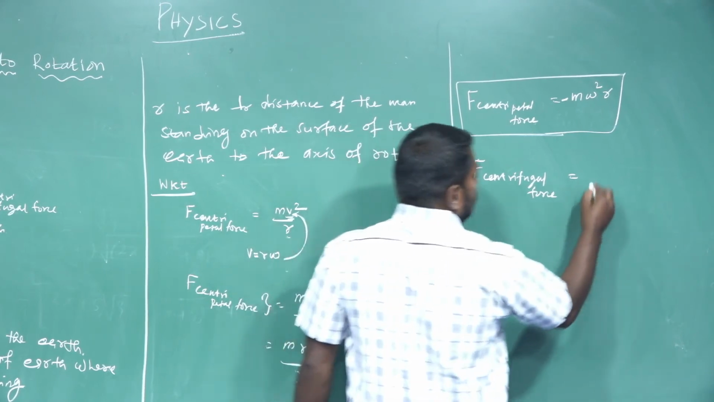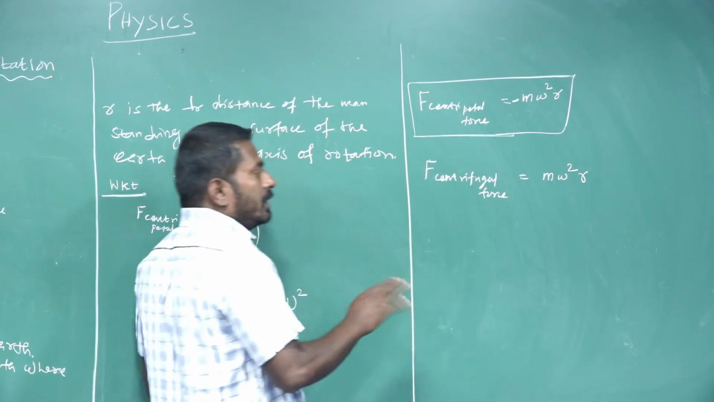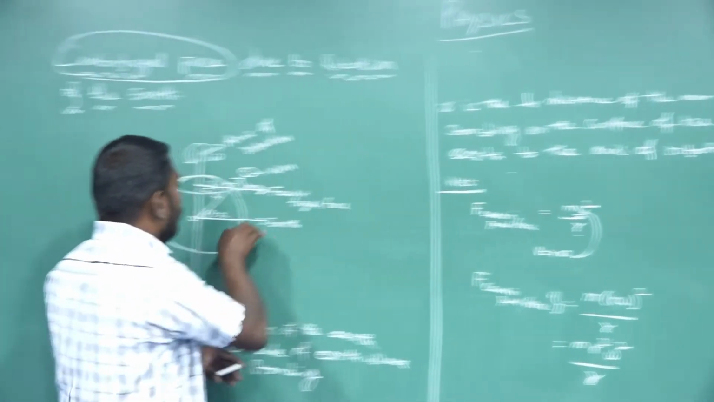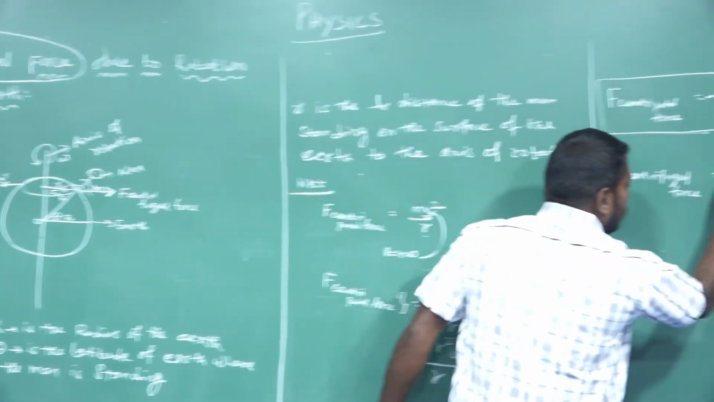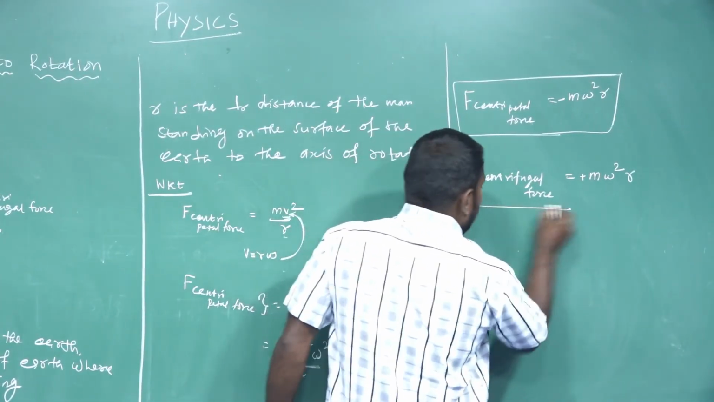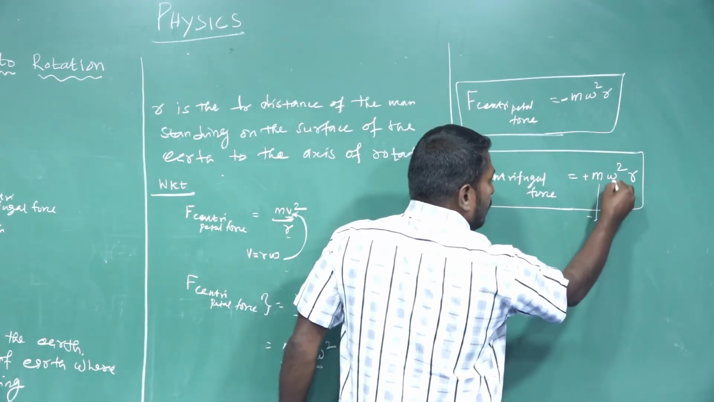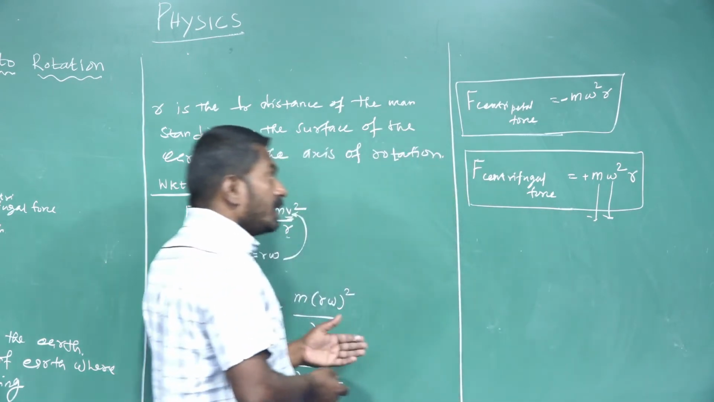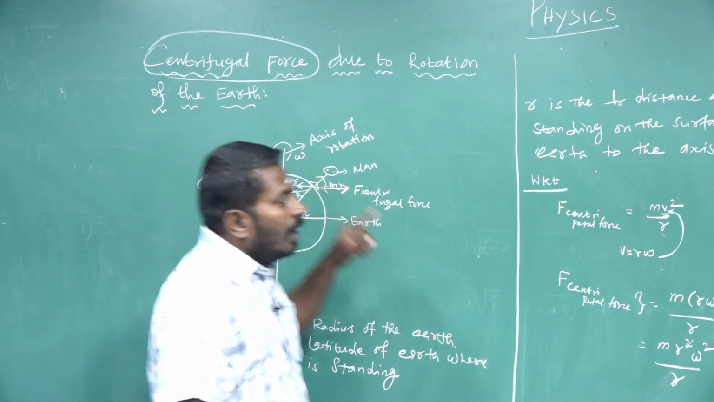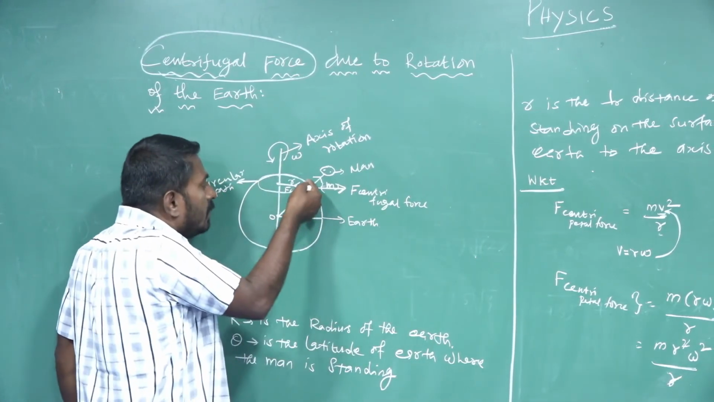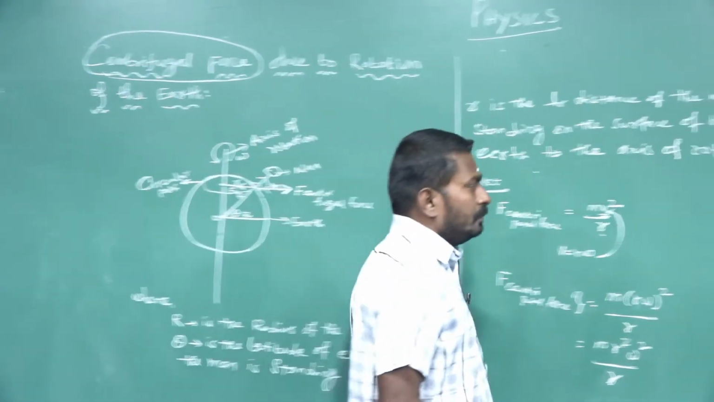It is equal to m omega square r. We are not introducing a negative sign because the centrifugal force acts opposite to the direction of centripetal force. That's why it is positive. m is the mass of the man, omega is the angular velocity of the earth, which is the same as the angular velocity of the man. r is the radius of the circular path described by a man standing on the surface of the earth.